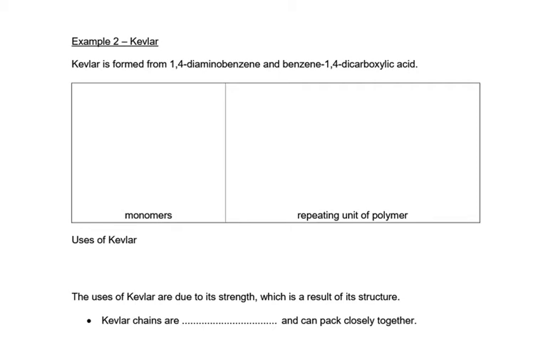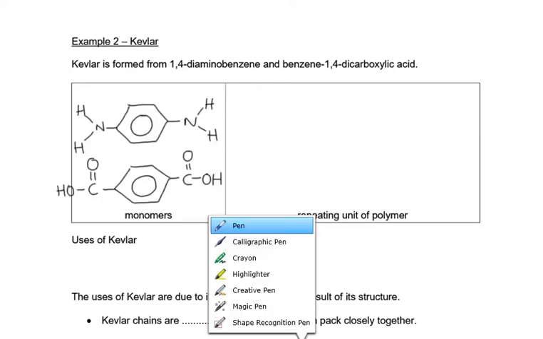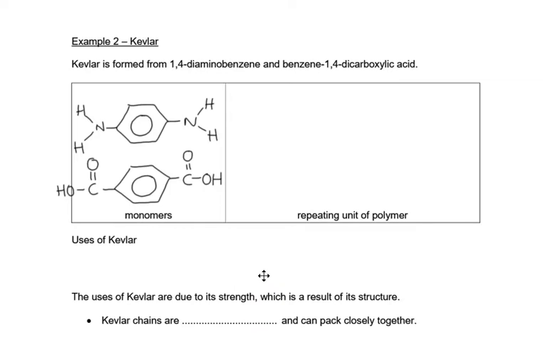So pause the video and have a go at drawing out 1,4-diaminobenzene and benzene-1,4-dicarboxylic acid. So there you go, I've drawn out those 2 monomers. Well, a bit wonky, but they're there. And you can see that we're going to remember to lose the OH from our carboxylic acid and the H from our diamine, and we're going to squish those 2 together.